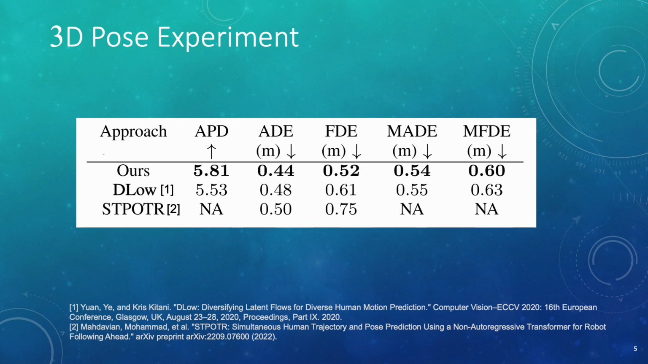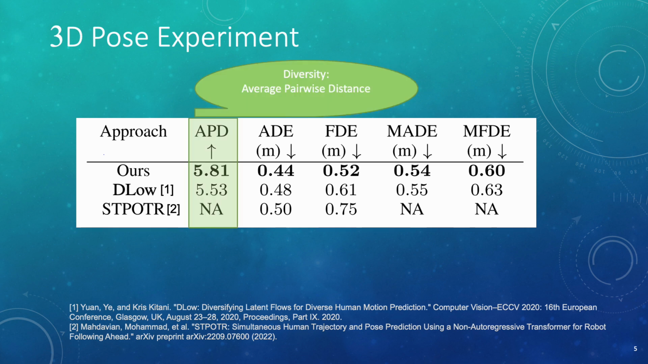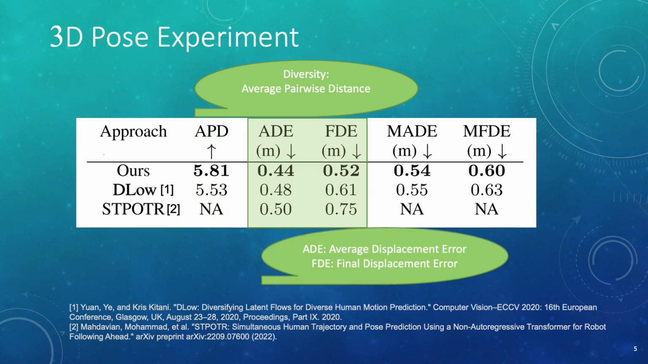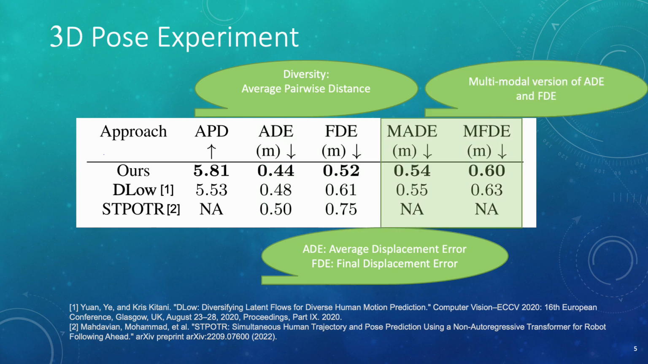Our metrics are chosen to compare both the accuracy and diversity of the prediction. The first metric is APD, the average pairwise distance, to calculate the diversity of the samples. Then for accuracy, we have average displacement error and final displacement error. The last two are multimodal versions of ADE and FDE to compare all the predictions with the dataset. Based on this result, our model achieves the highest diversity while it has the lowest error.